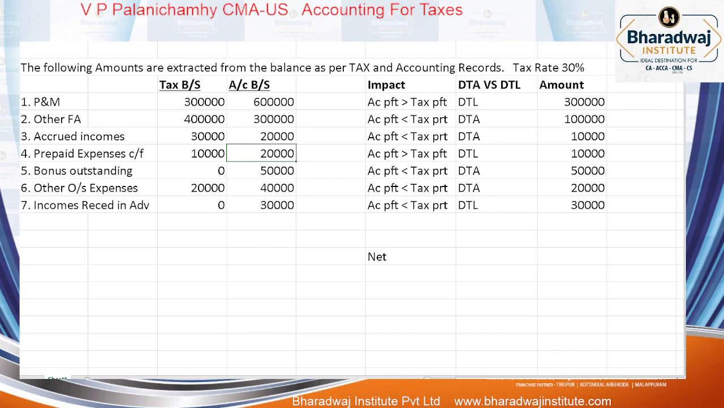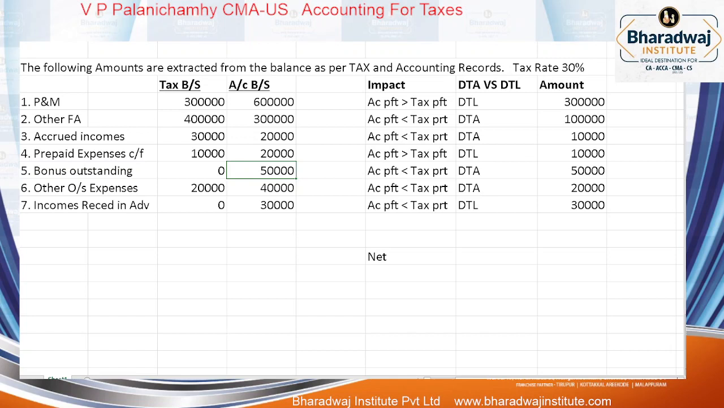10,000. Bonus outstanding. In accounts we have shown 50,000. In tax, how much? 0. Bonus is recorded on accrual basis in accounting. In accounting, we charge bonus outstanding in the P&L account and carry it forward in the balance sheet, right? But in tax, 0 carry forward. What is the meaning of 0 carry forward? This is a disallowed expense. It means a deduction can be claimed only on payment basis.